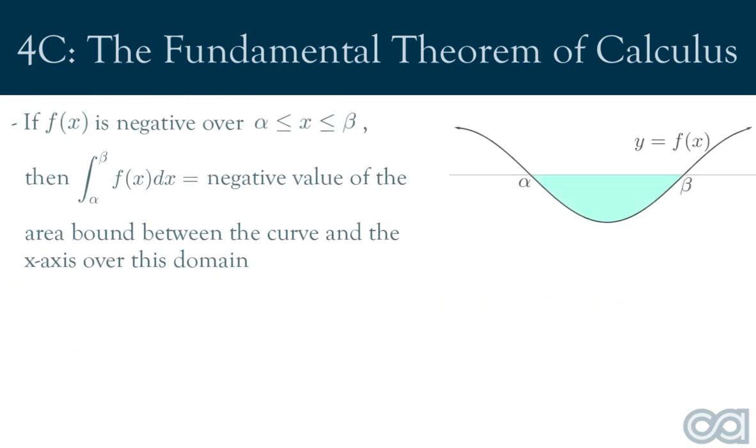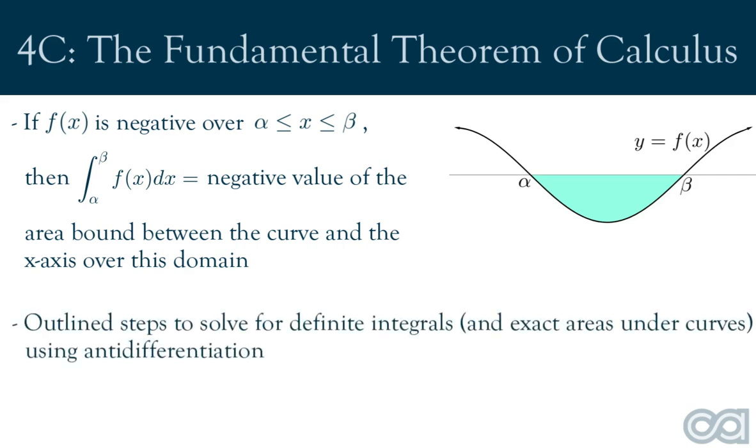For a function f of x, which is negative over the domain of alpha to beta, then the integral of f of x from beta to alpha is equal to the negative value of the area captured between the curve and the x-axis over that domain. Finally, we outlined a process to solve definite integrals and therefore the exact area underneath curves using anti-differentiation, which was then applied to some exam-style questions.